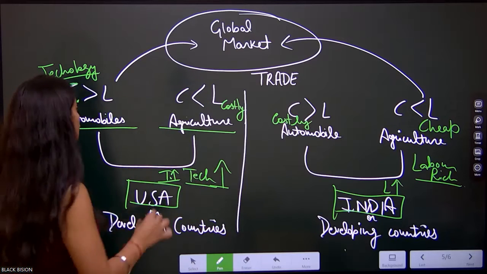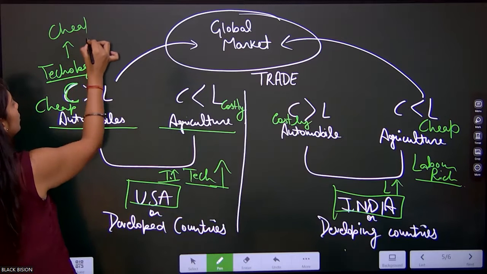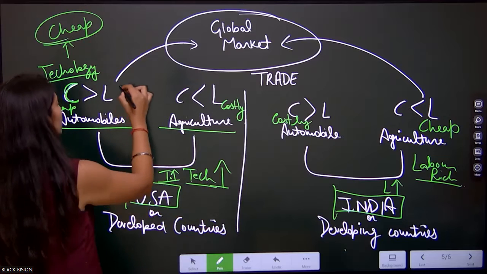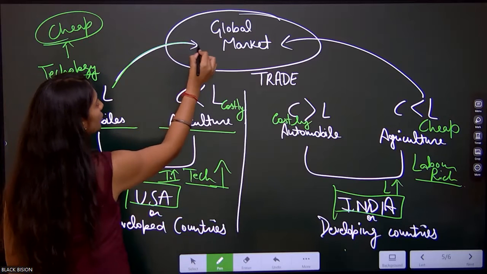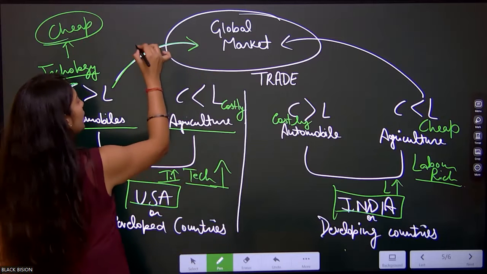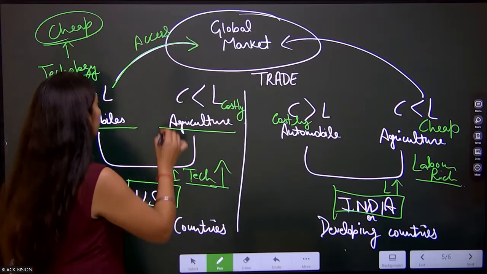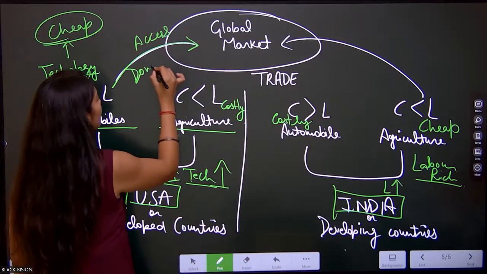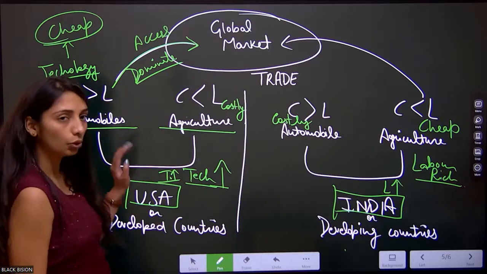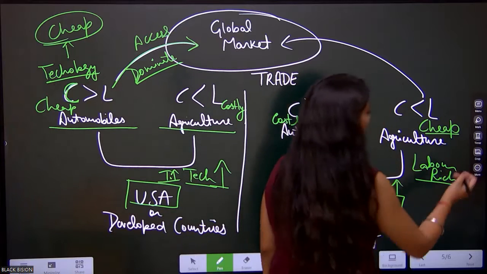If they are rich in technology, their technology will be cheap, and they will export automobiles in the global market, and they have access to the global market, and they will dominate the global market through the automobile sector. But in India, we have cheap labor.